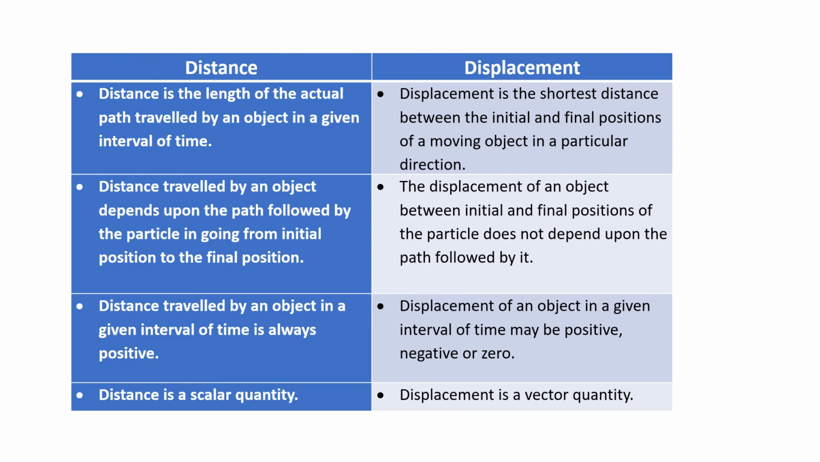Displacement can be positive, negative, or zero. So when is the displacement zero? If you are on a running track, you start from a point, run the whole track and come back to the same point. Since your initial and final position is the same, your displacement is zero.